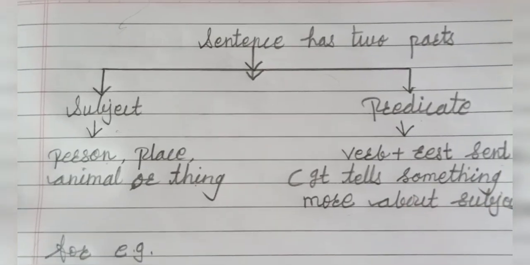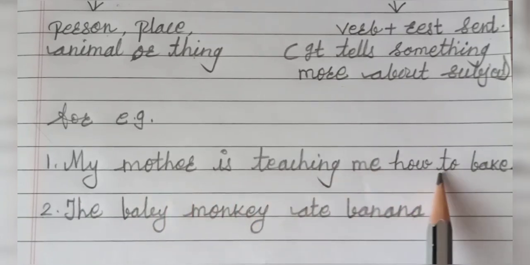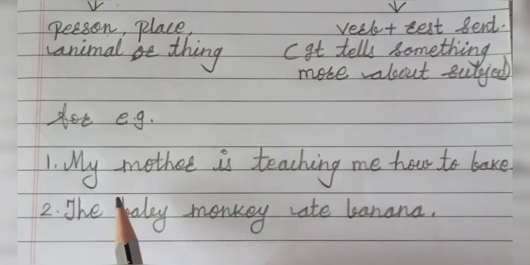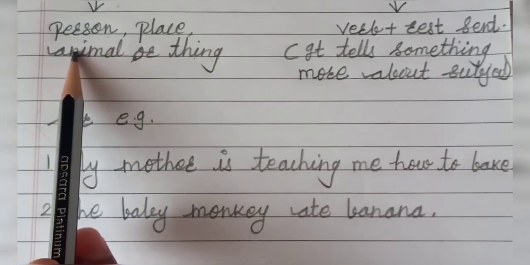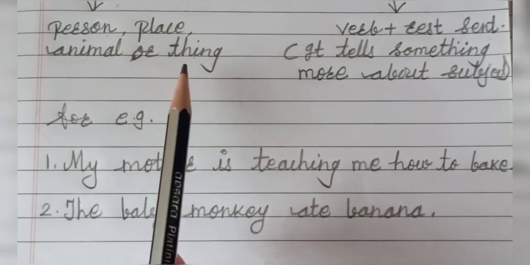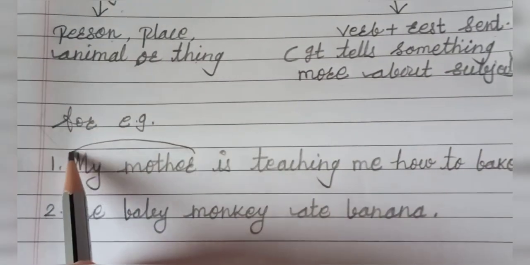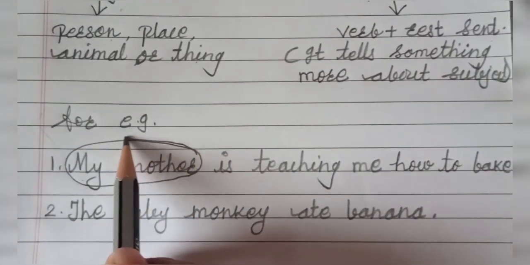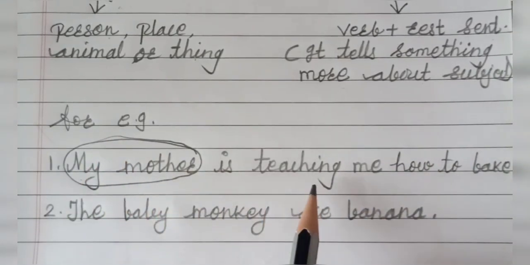For example, my mother is teaching me how to bake. What is the subject here? It's very easy to find out. The name of a person, place, animal or thing. So it's given here: my mother. So it's a subject. It always comes in the beginning of the sentence. Not always. Sometimes it comes in the middle also.